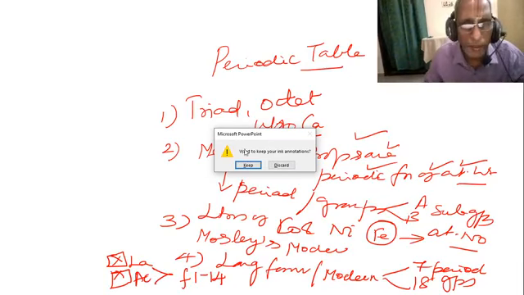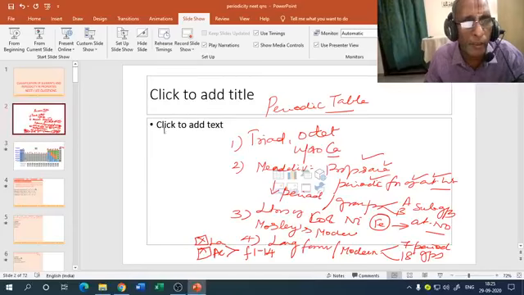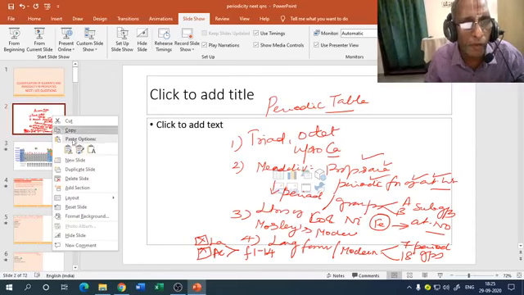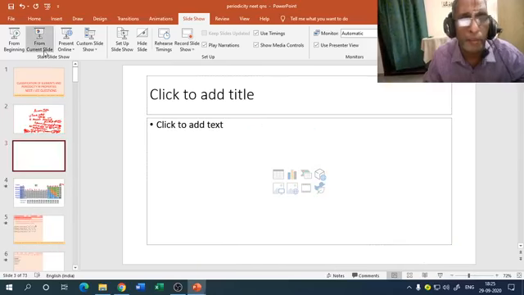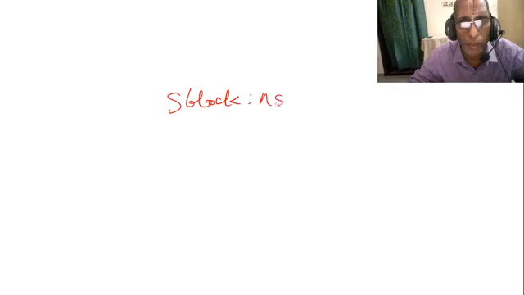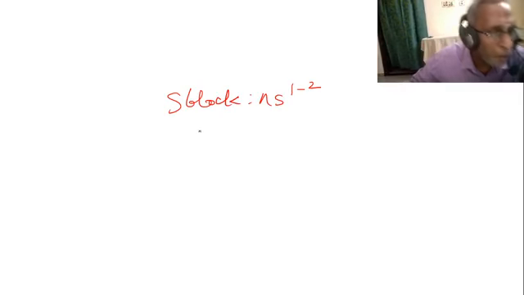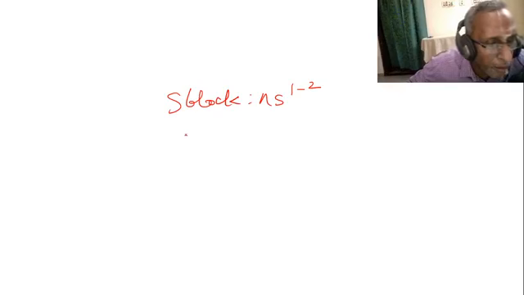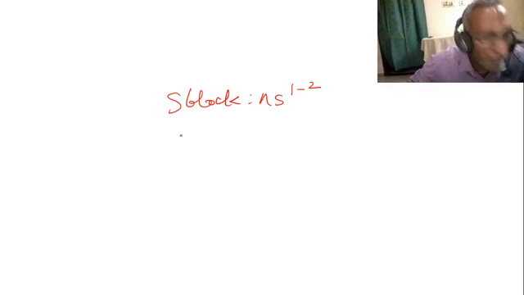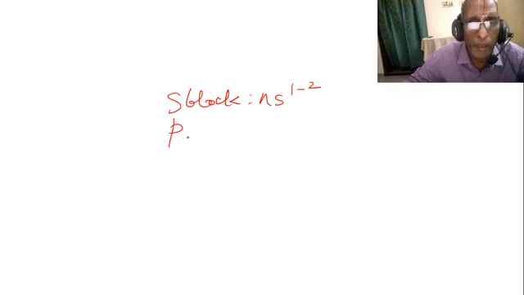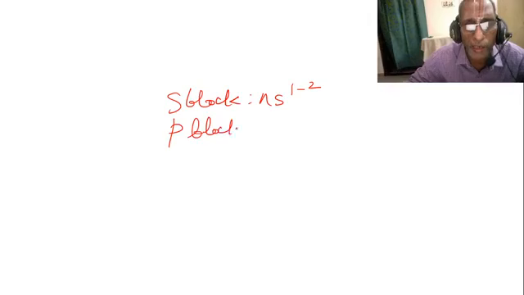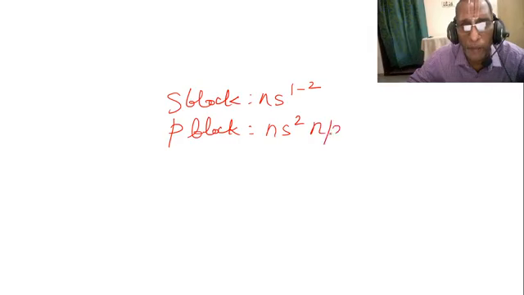Next is the arrangement of the periodic table in the form of blocks of elements. S block element means valence shell configuration is ns1 or ns2. P block, good evening Anishka, we are revising. P block elements have outermost or valence shell configuration ns2 np1 to 6.